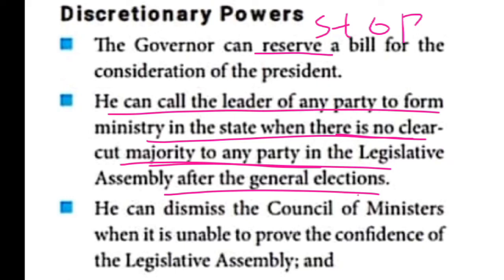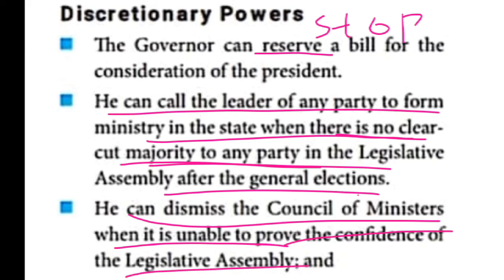We learned, under the executive power of the governor, that he is appointing the chief minister. The second point I told is that he is appointing the council of ministers also. Moreover, he has the discretionary power. What is given in your book is that he can dismiss the council of ministers when it is unable to prove the confidence of the legislative assembly. So these are the discretionary powers.